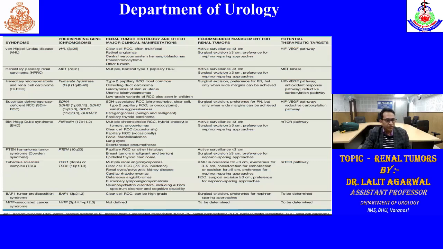Other are PTEN associated RCC, and tuberous sclerosis. So in tuberous sclerosis, there can be mutation in tuberous sclerosis 1 or 2. 1 is 9q, 2 is 16p. There can be multiple renal angiomyolipomas. There can be clear cell RCCs in 2 to 3% cases, or renal cysts, cardiac rhabdomyomas, cutaneous angiofibromas. So these are features. AML management I have already discussed.